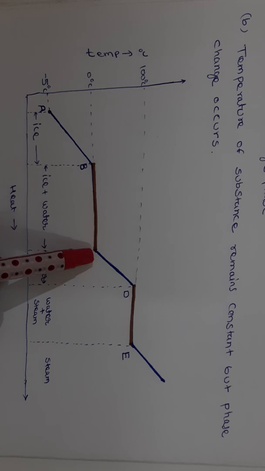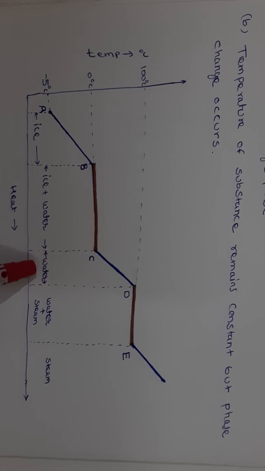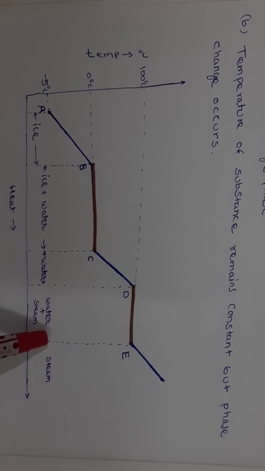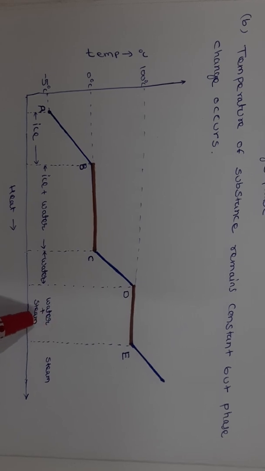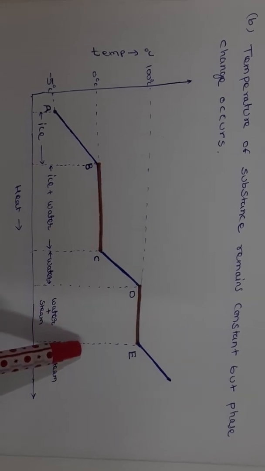At point C it is completely water. C to D, water, the temperature change takes place. D to E the phase change takes place, the combination being water plus steam. At point E it is completely in vapor state.